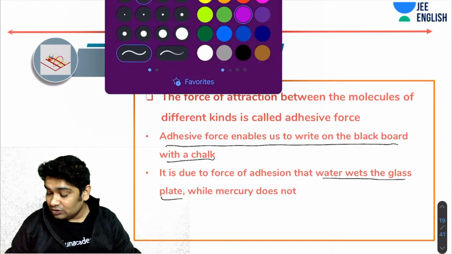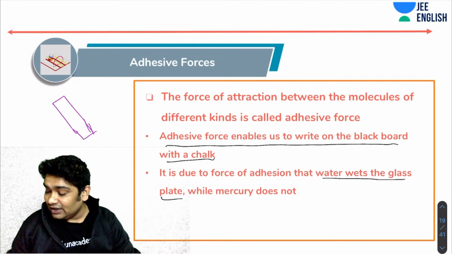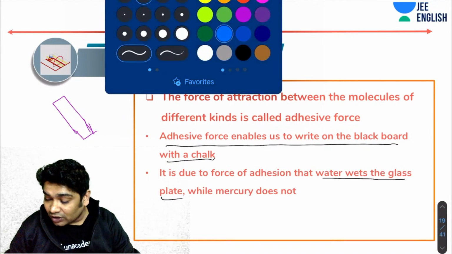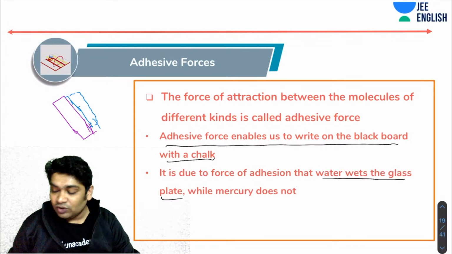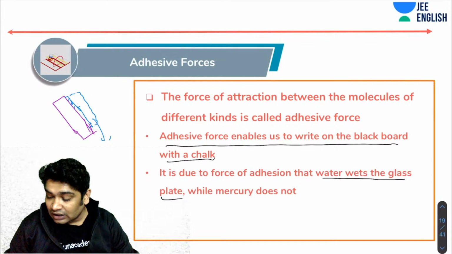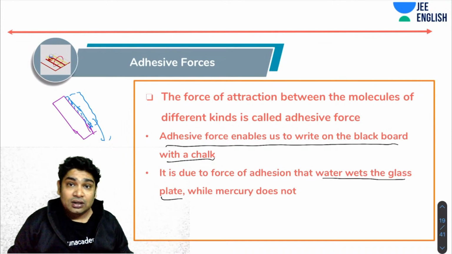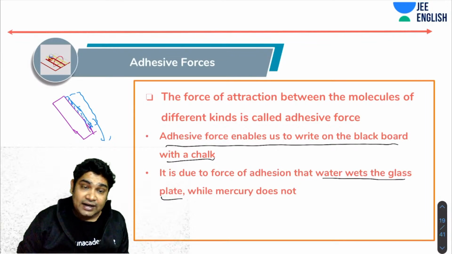Let's take up an example. Let's say you had a glass plate like this, you tilted it, and you poured some water on it. You will realize there will be a small layer of water which will stick, while most of the water will fall off. That layer is sticking because the glass molecules are pulling the water molecules with adhesive forces.